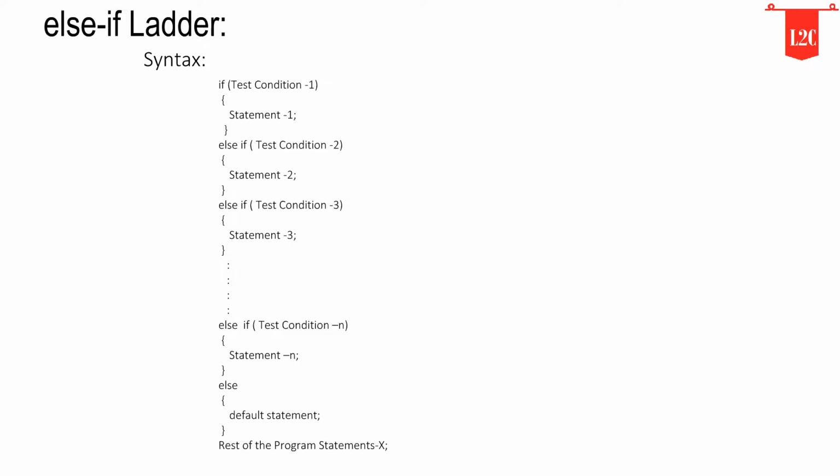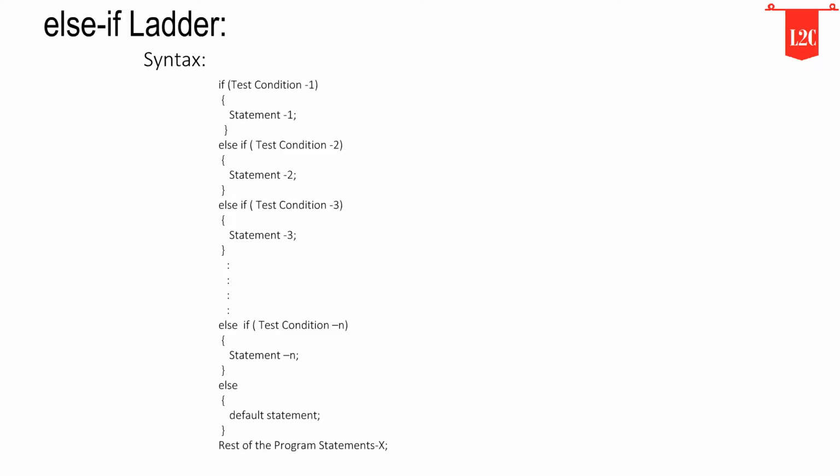Now we will discuss the fourth type, that is the else if ladder. This is another way of putting ifs together when multiple decisions are involved. A multipath decision is a chain of ifs in which a statement is associated with each else. Hence it forms a ladder. That's why it is called the else if ladder. Following is the syntax of the else if ladder. This construction is known as the else if ladder.